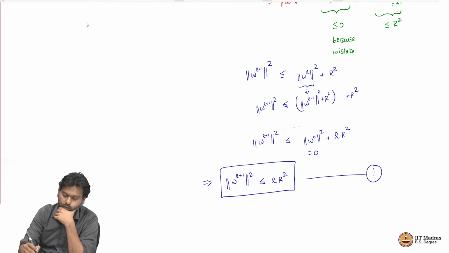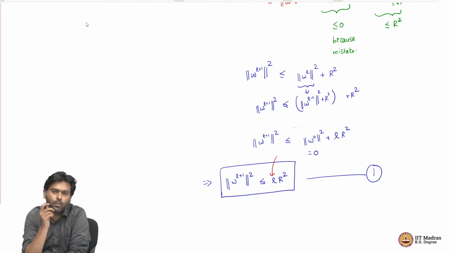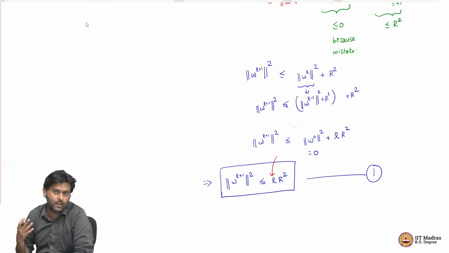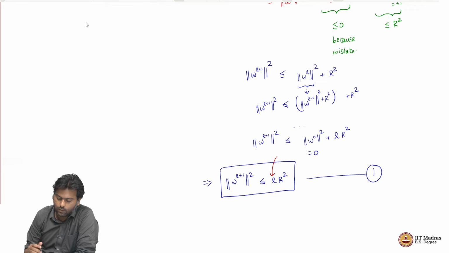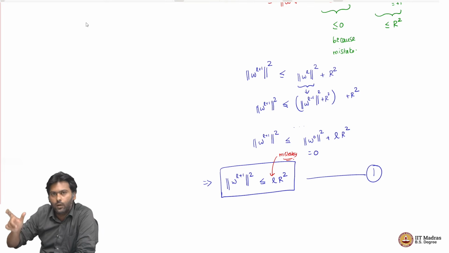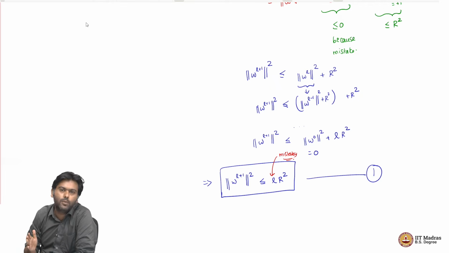Now remember, this L makes an appearance here. That is the interesting part here. L is, remember, the number of mistakes that we have made so far, right. So, we have made L different updates for our W, and so that is the number of mistakes that has happened. So, somehow we are converting our length of W into a bound on the number of mistakes that we have. Of course, this is not enough to say the number of mistakes of Perceptron is bounded, because we are only bounding the length from one side. We need to bound it from the other side also, which is what we will try and do next.